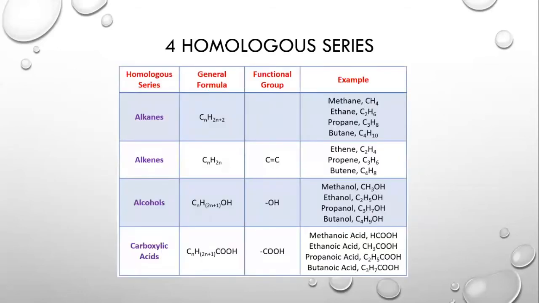There are 4 homologous series that we have in our syllabus. The first one is alkanes, the second is alkenes, then alcohols and carboxylic acids. In alkanes, you can see that the functional group region is empty. Why is that? Because alkanes don't really have a functional group, or we can say that they have only single bonds between carbon and hydrogen, and that is why we say that there is no functional group.